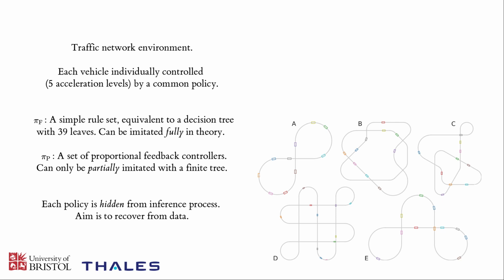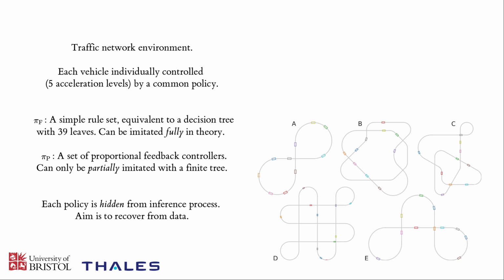Each vehicle here is controlled by an individual policy, a common policy shared by every single vehicle in the network, and that policy has to choose between 5 different acceleration levels, from a hard deceleration through neutral, maintaining constant speed, to a hard acceleration. Their aim is to navigate around the track without crashing into each other, either with the cars in front or, most crucially, at the junctions in the network.